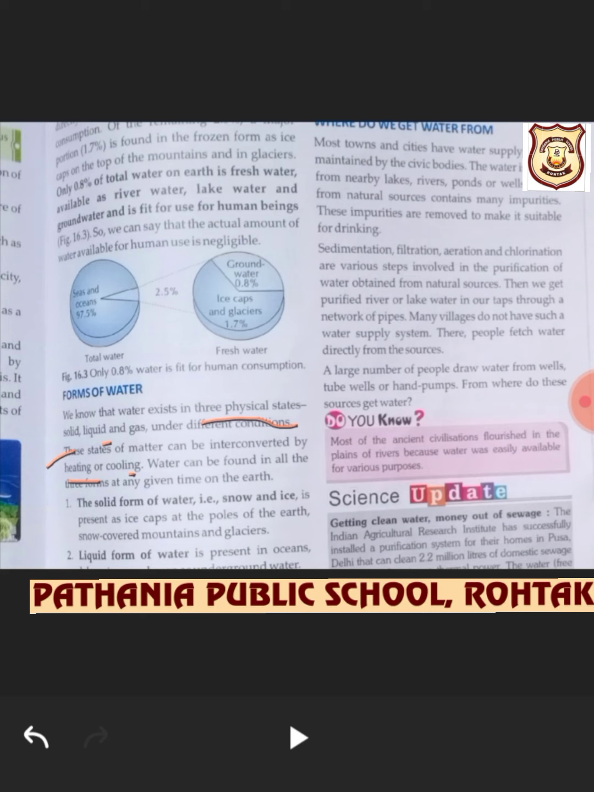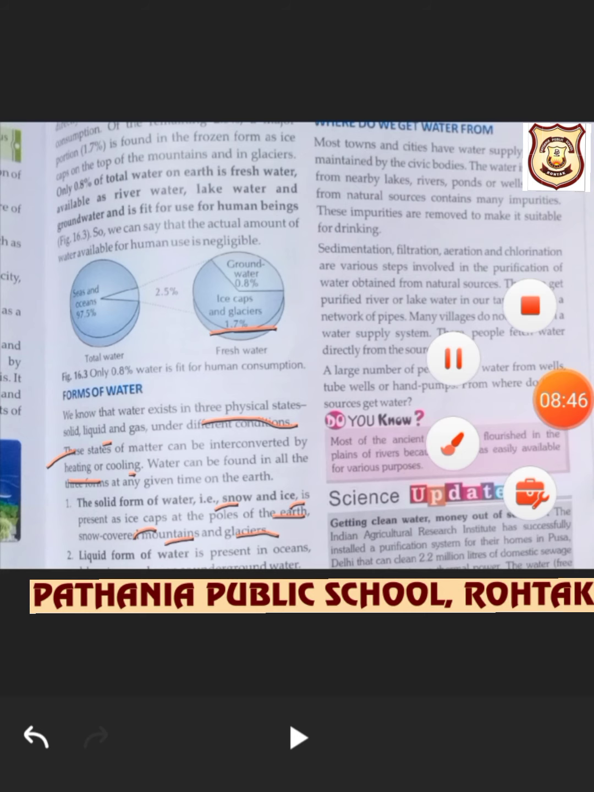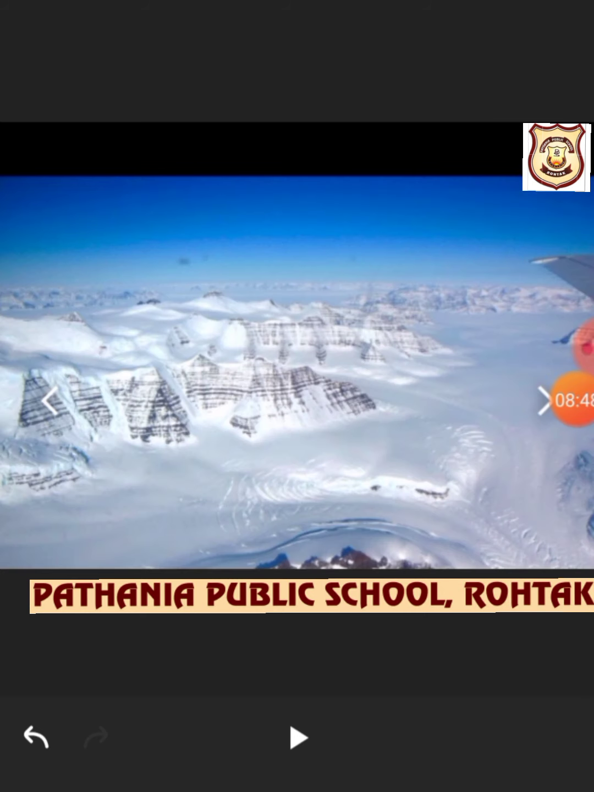Solid form of water, that's snow and ice. I told you our glaciers are there. They are present in the ice caps at the poles of the earth, meaning the North Pole and South Pole we are talking about, where mountains and glaciers are covered with snow. Now beta, you can see these are the glaciers and the mountains which are covered with snow. So in this solid form, it is available on our earth. So this is the solid form. You can see it.